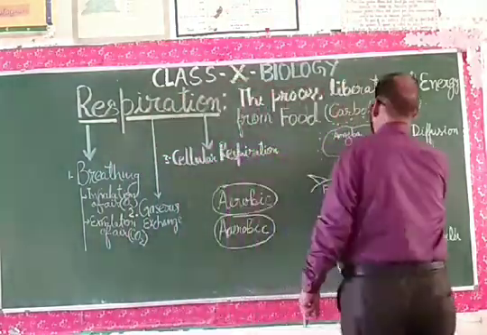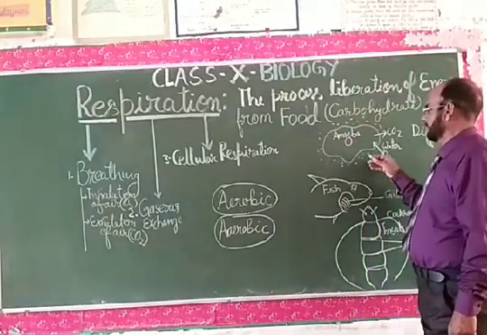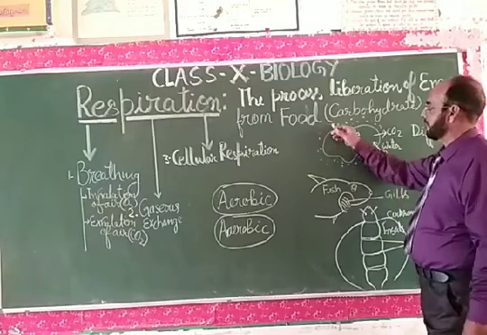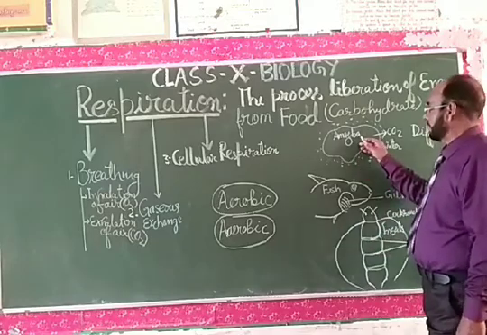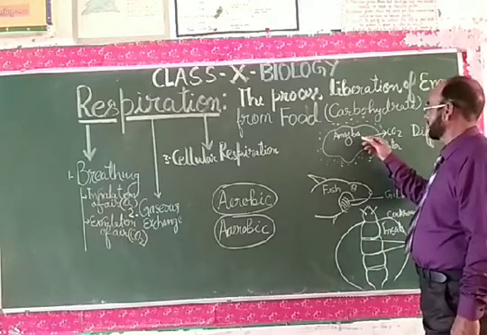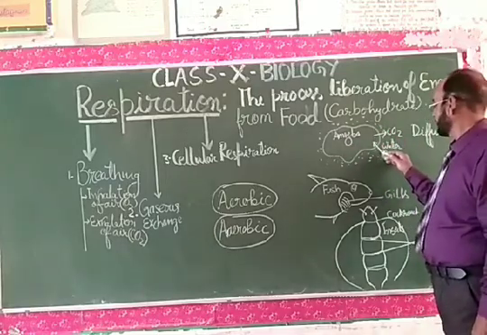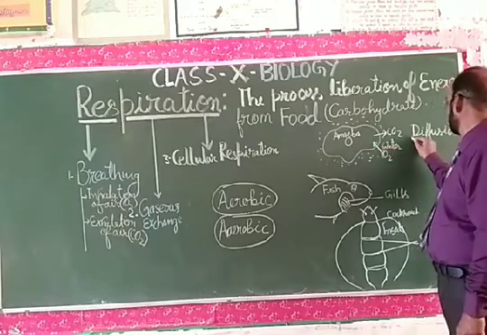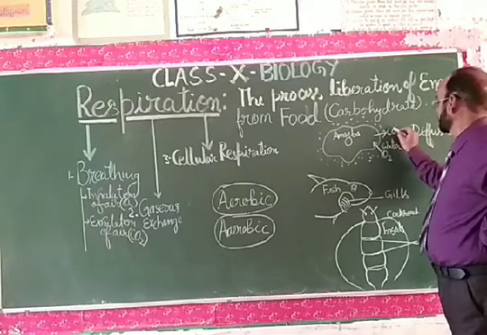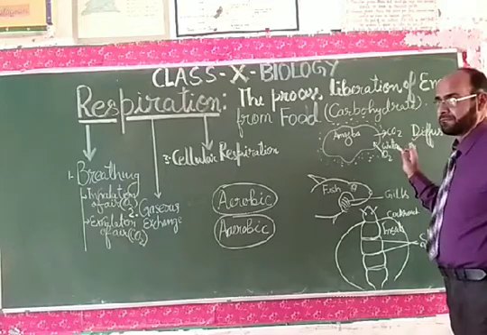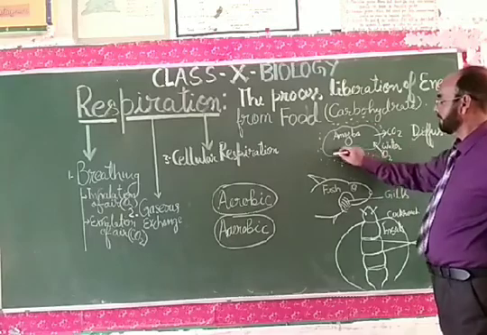Now come to the next important aspect of this topic, that is, respiration takes place in different types of organisms, like living organisms like amoeba, that is unicellular. This is a unicellular amoeba which is floating in the water, and this amoeba takes oxygen through the process of diffusion, and it exhales the carbon dioxide again through diffusion in the water itself. So this is unicellular. Diffusion takes place with the help of the cell membrane of the unicellular organism.